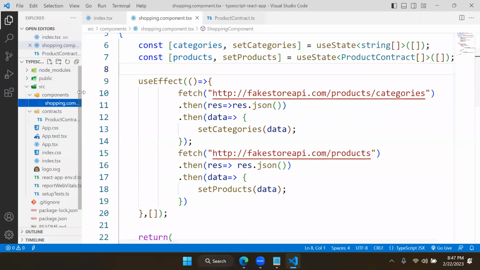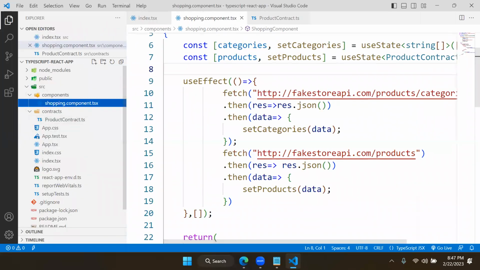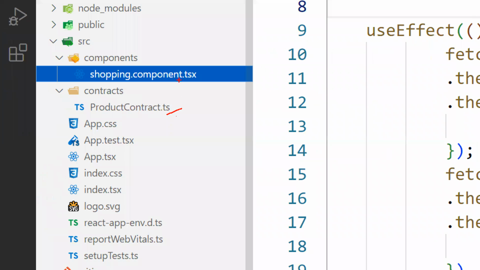Remember, don't get confused about when to use TS and when to use TSX. TSX for components and TS for library. Library means you are designing contracts, templates, or anything else. Then use TS. And TSX is only for components.